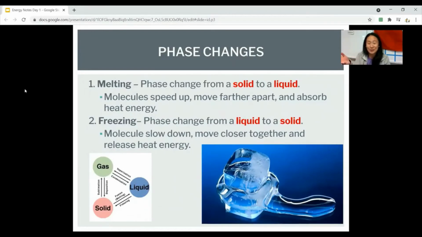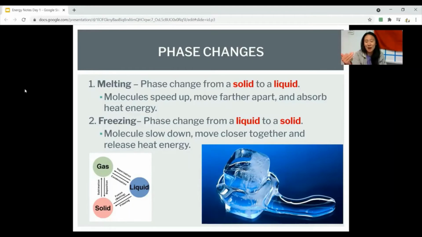Water is very, very simple to think about. You know it, you're familiar with it. If ice melts, it's turning from a solid to a liquid. We learned this at the very beginning in August. Now, freezing is the opposite. It's going from liquid to solid.